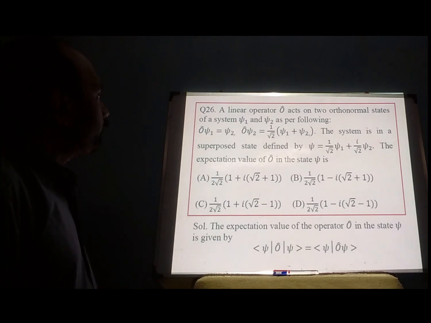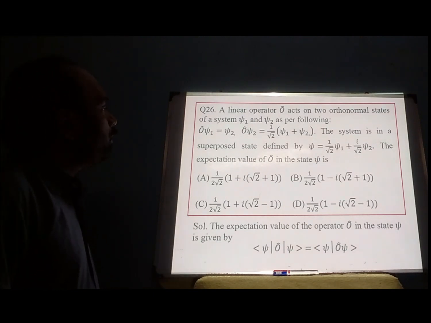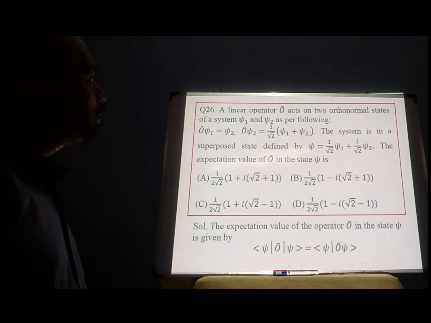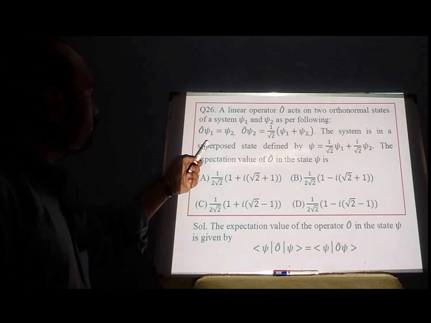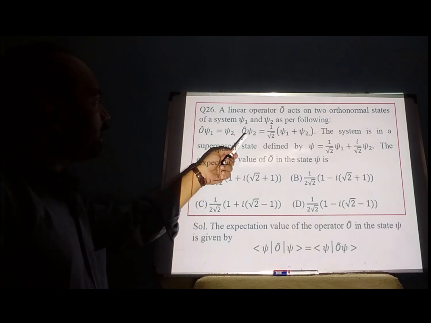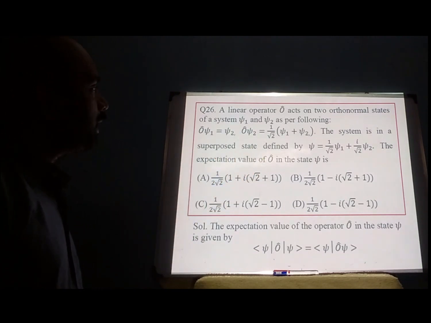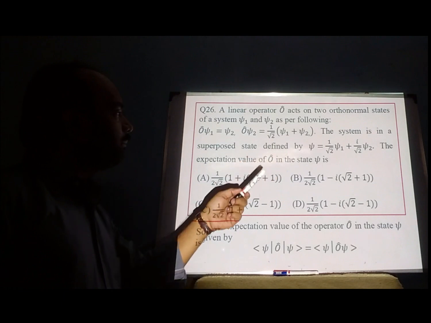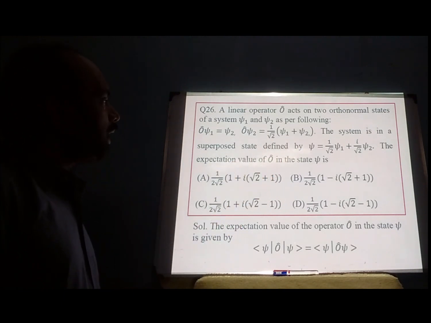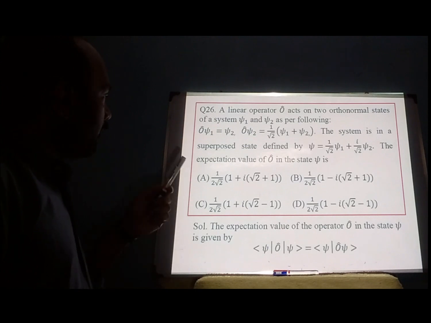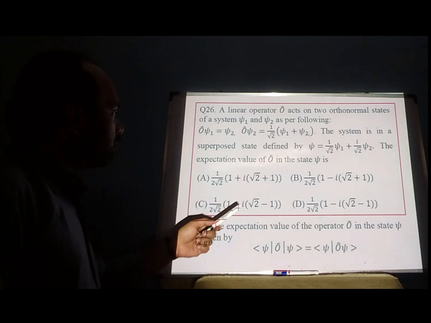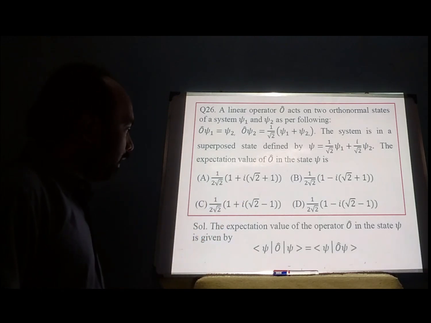Now move to next problem. This is on the expectation value of an operator. A linear operator O cap acts on 2 orthonormal states of a system psi 1 and psi 2 as per following. When operator O acts on psi 1, I get psi 2, and when it acts on psi 2, I get 1 by root 2 times (psi 1 plus psi 2). The system is in a superposed state, now my new system is defined by psi is equal to 1 by root 2 psi 1 plus i by root 2 psi 2. The expectation value of that operator O cap in the state psi is, so 4 options are given, and we need to find out which one of them is correct.